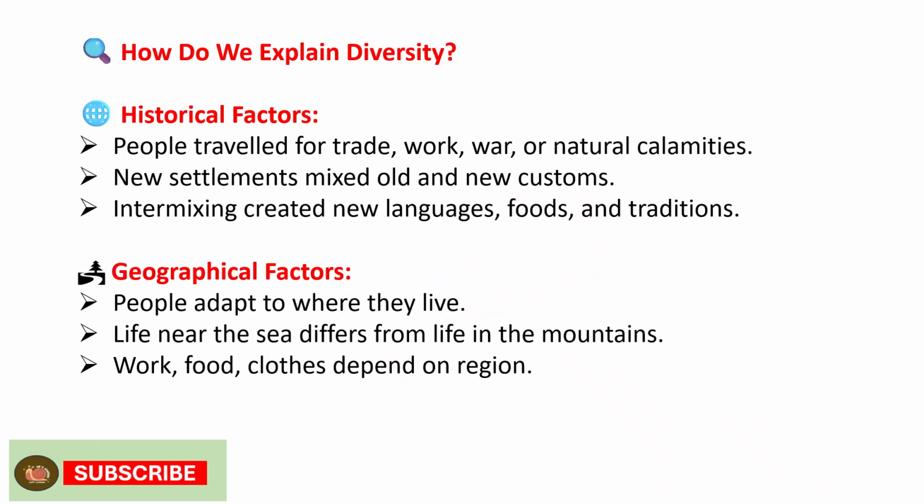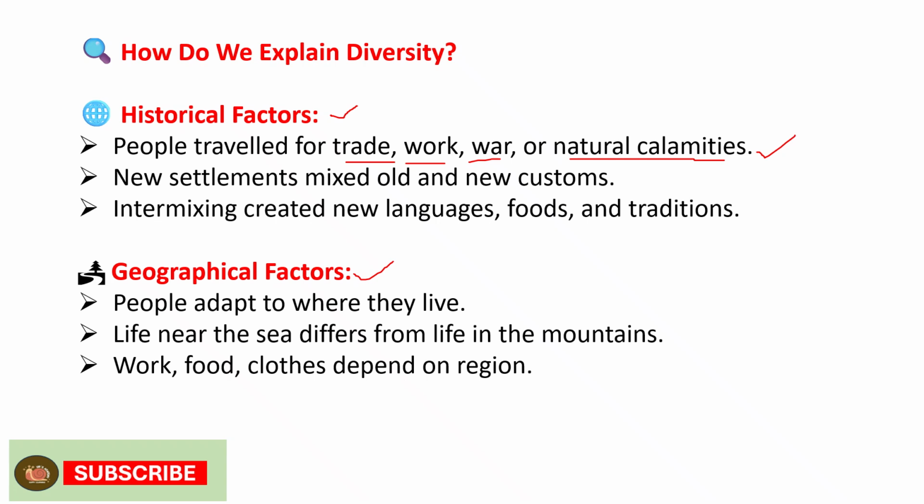How do we explain diversity? There are two kinds of factors in India. One is historical factors, which influence diversity, and geographical factors also influence diversity. People traveled for trade, work, war, or natural calamities in history.